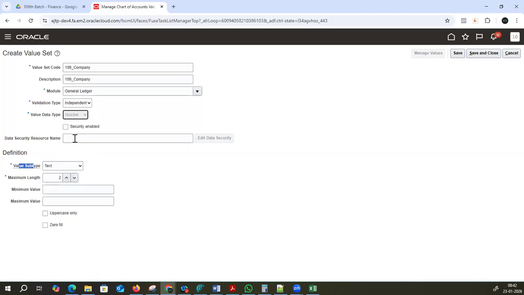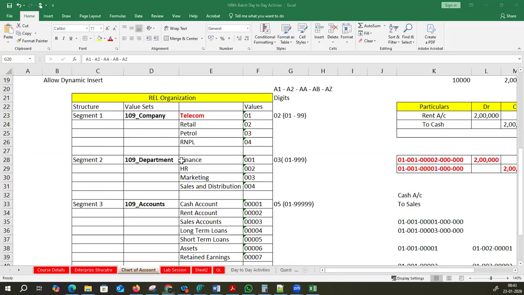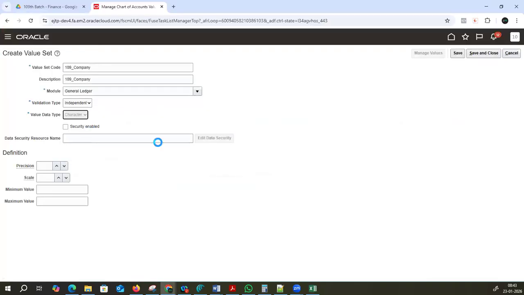If we give here a number, then what will happen? Only numbering will be given. The organization can go only from 01 to 99. It does not have a flexibility like this. Am I clear, guys, still here? Yes, sir. Okay.